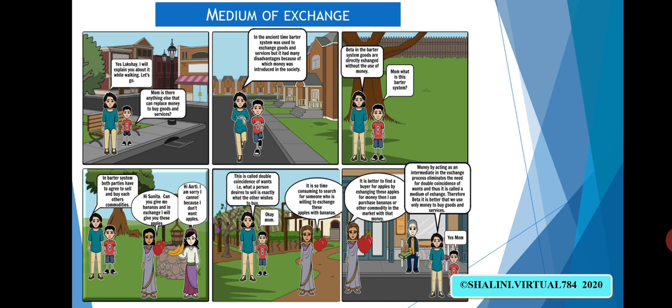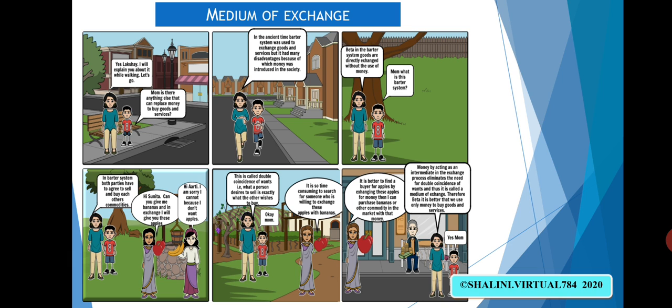So that is the requirement which we actually call double coincidence of wants. So that is what is written now. This is called double coincidence of wants. That is, what a person desires to sell is exactly what the other wishes to buy. So Sunita must require apples in exchange for her bananas. And similarly, Aarti should be requiring bananas, and at the same time she will be selling her apples to Sunita.